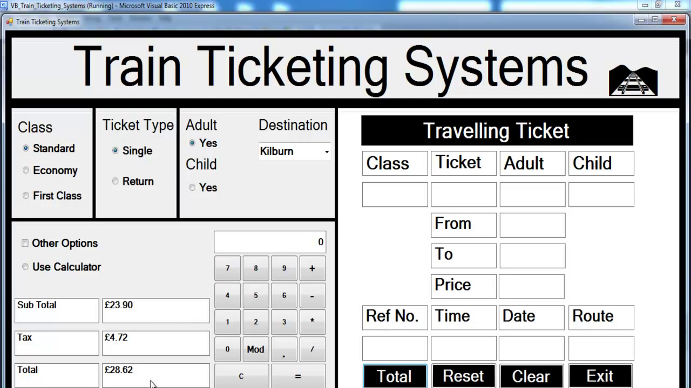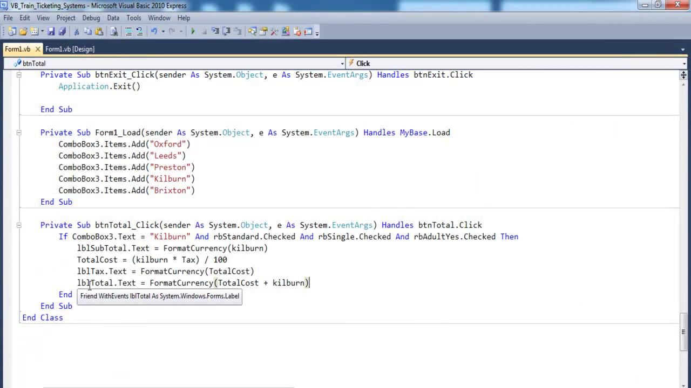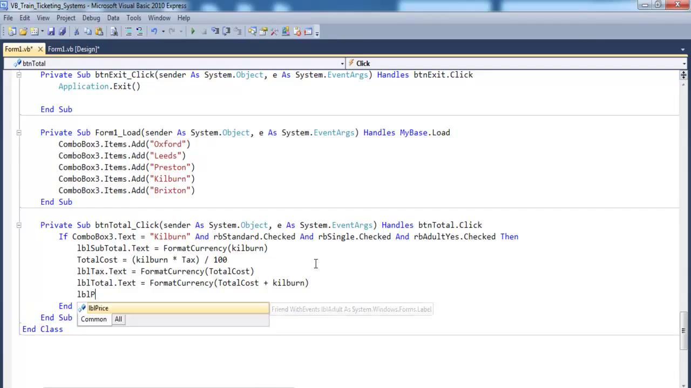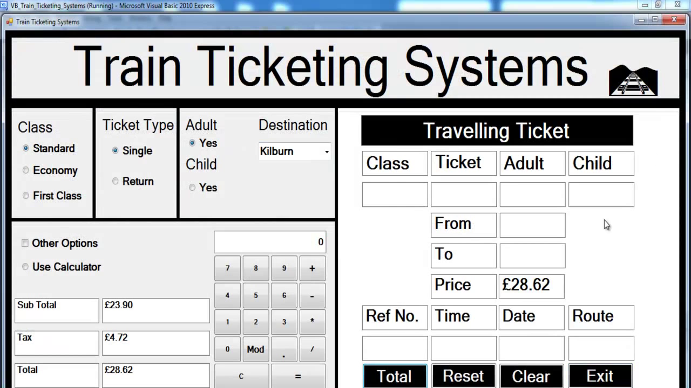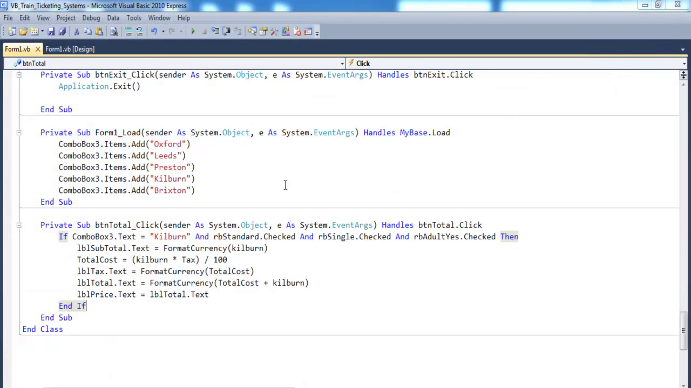And we now need to transfer this price here. Okay, let's just go for whatever is in here should go in the other. lblPrice dot text equals lblTotal dot text. There, that's fine. So if I run it, click there, so the price is taken care of. Now I think it looks fine. Okay, let's see if we can repeat the same thing for the other ones.